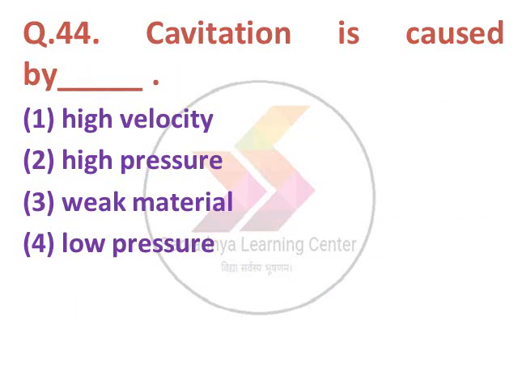Next question, cavitation is caused by dash. Option 1 high velocity, 2 high pressure, 3 weak material, 4 low pressure. The option number 4 is correct, low pressure.